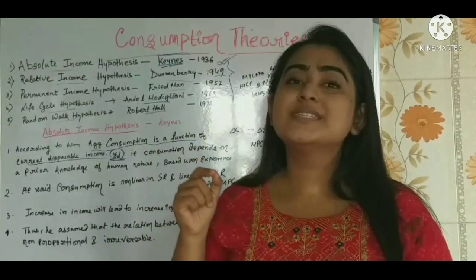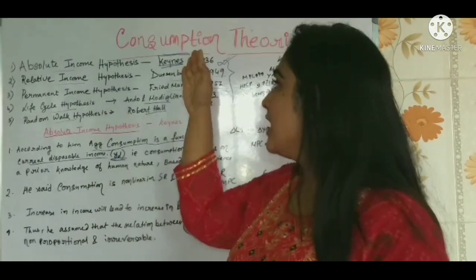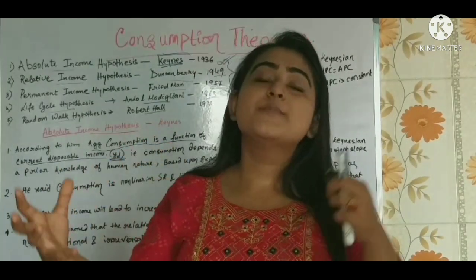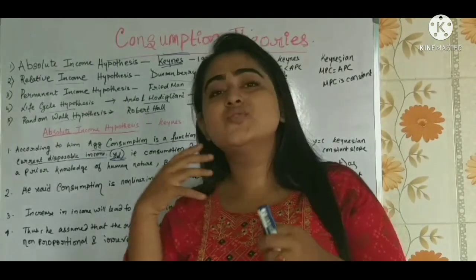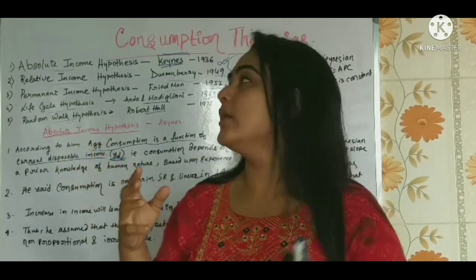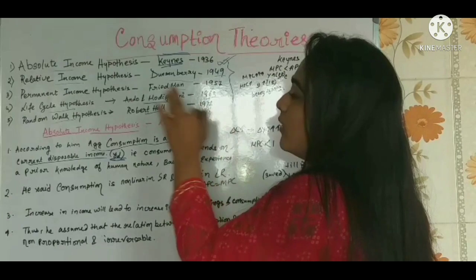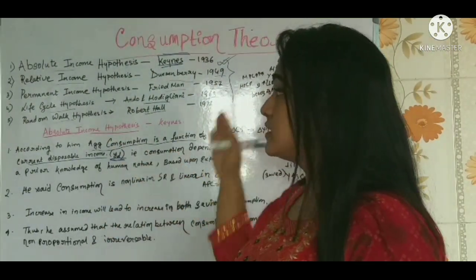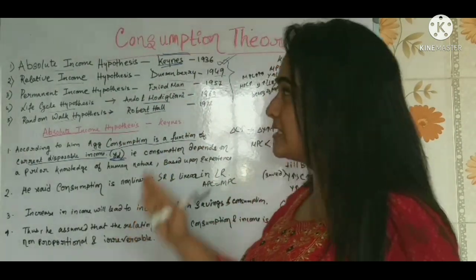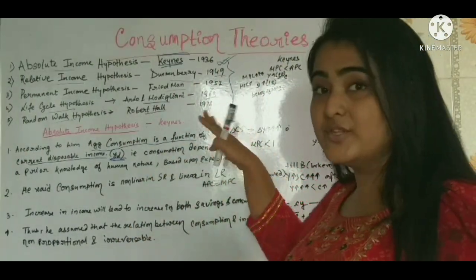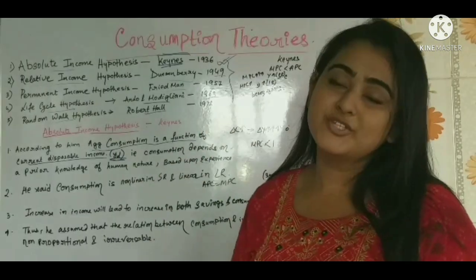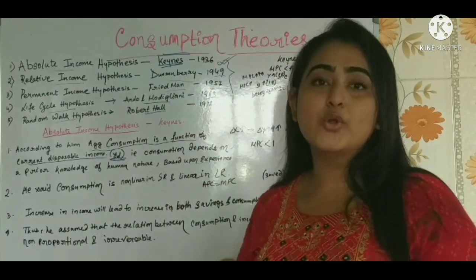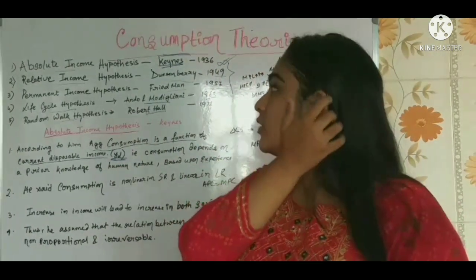So based on these theorems, we actually have some hypotheses, right? That whether the consumption is predetermined, whether it is based on expectations, or whether it's just based on the current income. Okay, we have these theorems. What are these theorems? Absolute income hypothesis, relative income hypothesis, permanent income hypothesis, life cycle hypothesis, and random walk hypothesis. These are the persons who gave these theorems, and the years are also mentioned here. Please take a note of this, because sometimes it comes in the question in chronological order, right? To write it in the chronological order.